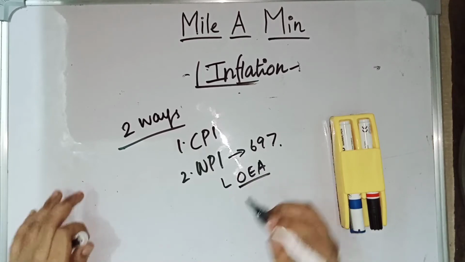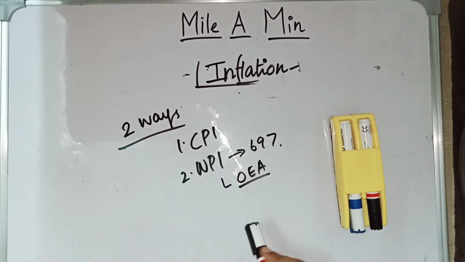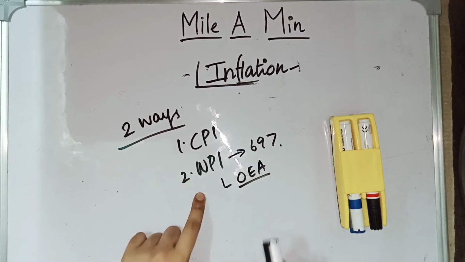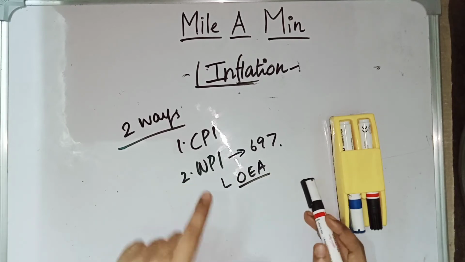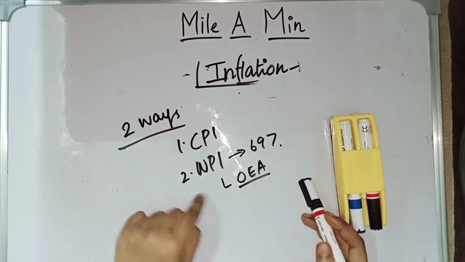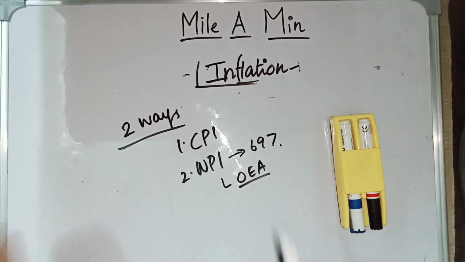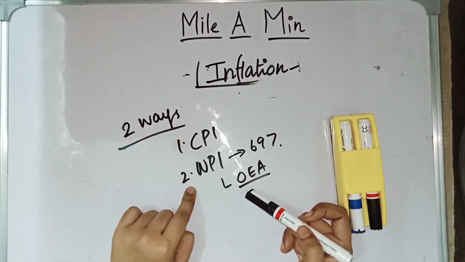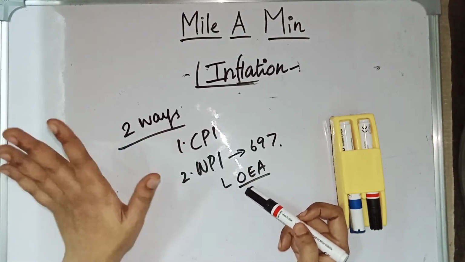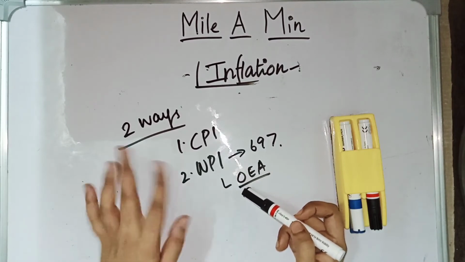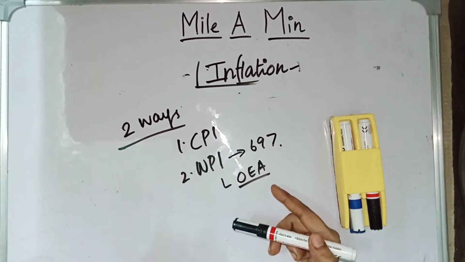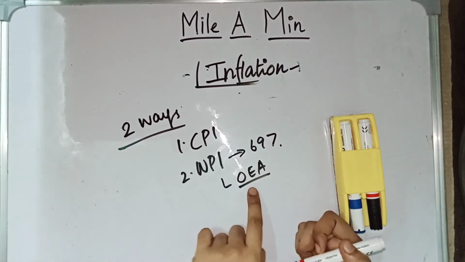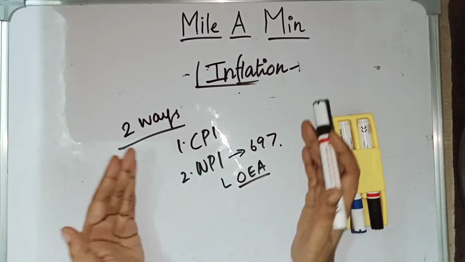In the Wholesale Price Index, services are not included. This is an important point. Goods are the only thing taken in the Wholesale Price Index. These are the important things.